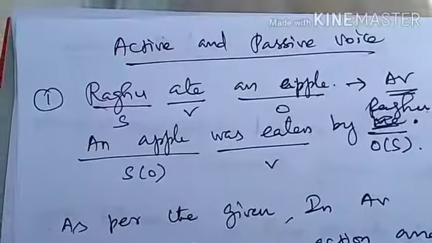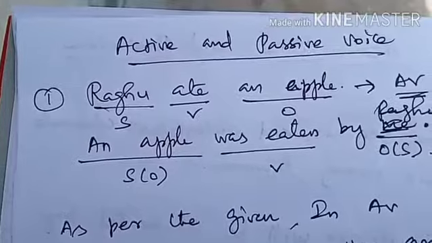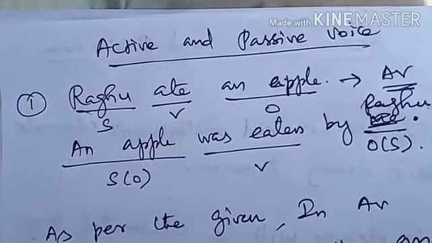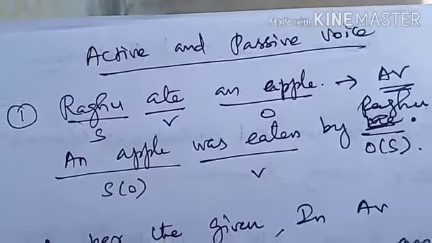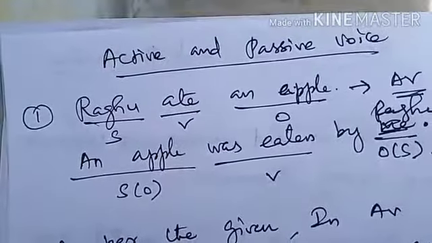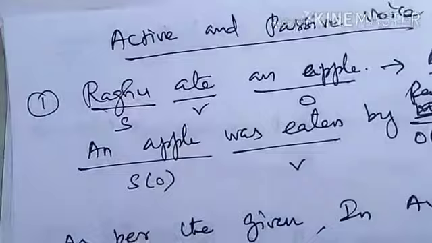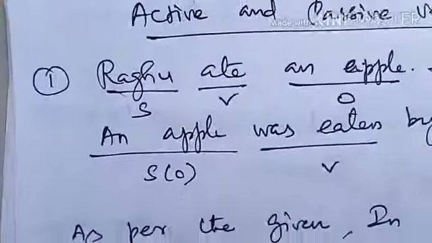So how many types of sentences are there? There are 4 types of sentences. What are they? They are statement or declarative, interrogative, imperative and exclamatory. Among those 4 types, we are going to see the first type, statement or declarative sentence. Here, Raghu ate an apple.